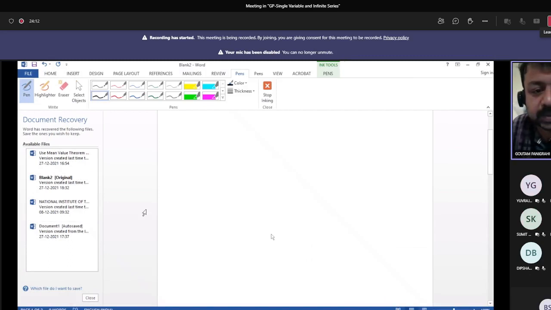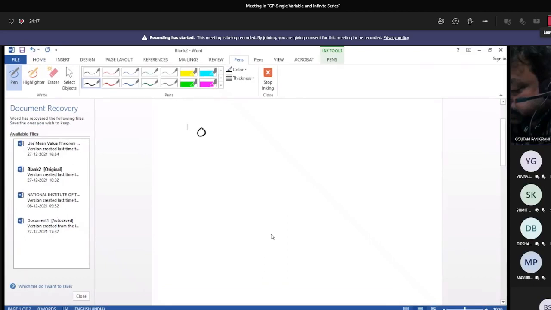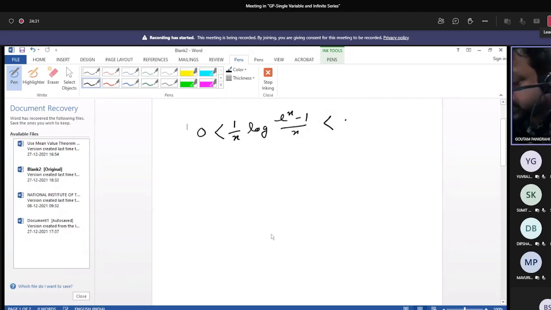We will discuss one problem, that is 0 less than 1 by x log of (e to the power x minus 1) by x, less than 1. Suppose this type of problem is given. Already at the time of discussion of the theorem, I have discussed that 0 less than theta less than 1. So for this type of problem, we will solve several problems belonging to this.